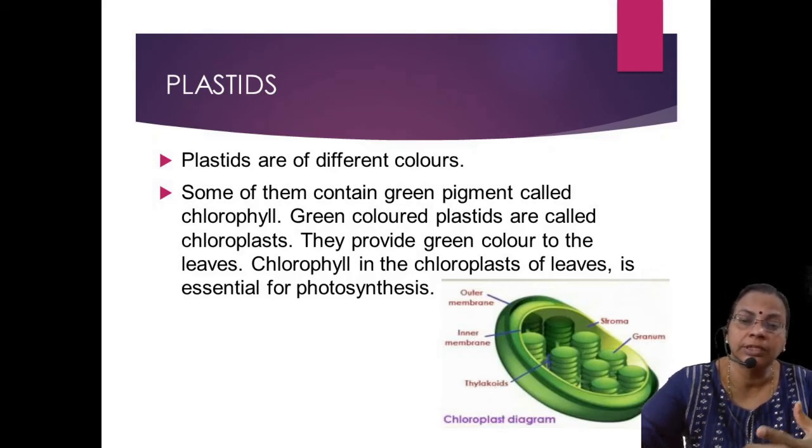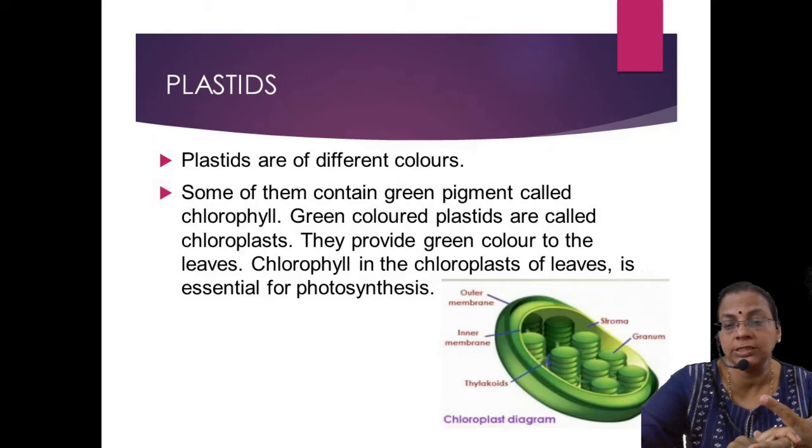Then there is another type, colorless plastids, called leucoplast, L-E-U-C-O, leucoplast. They are colorless, and mainly storage in function. When you slice a potato, you can see an off-white colored structure made up of leucoplast. Starch and other materials are stored in it.